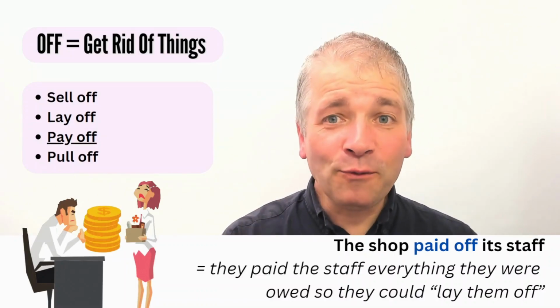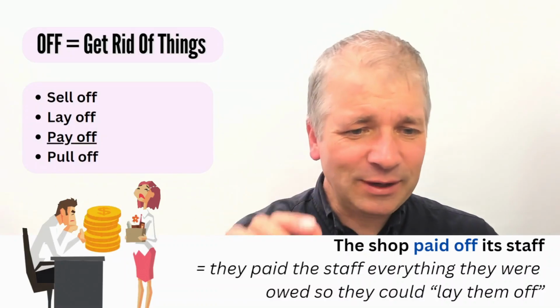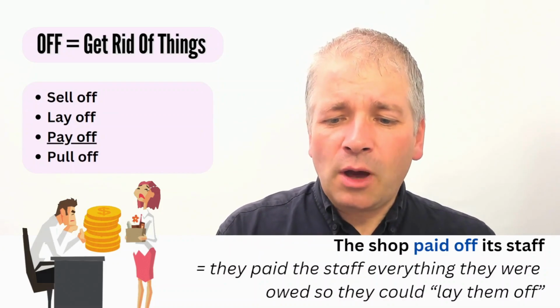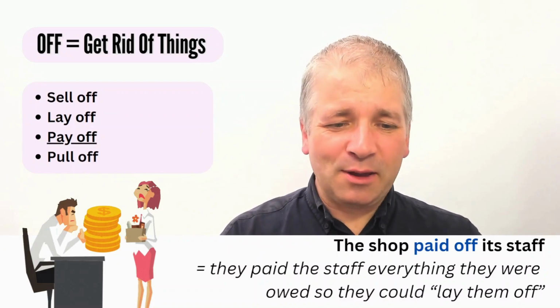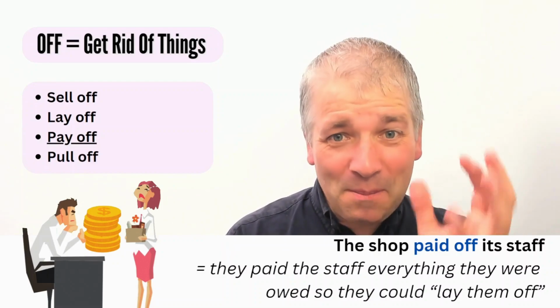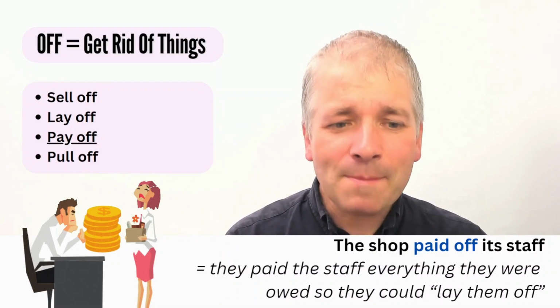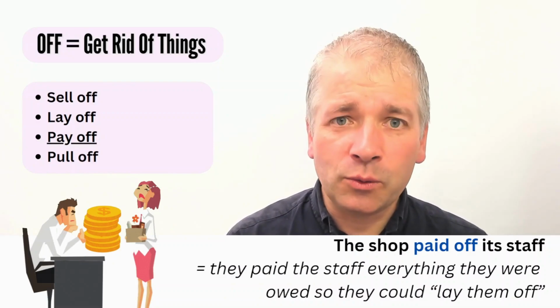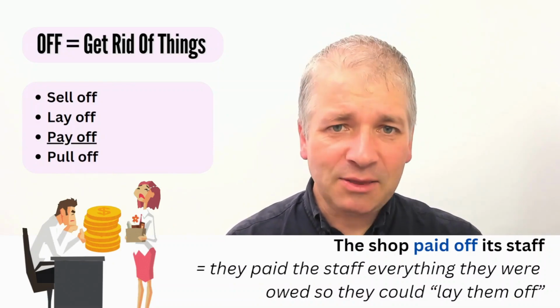Now, payoff, listen carefully to this because it may be different to what you expect. So the shop paid off its staff. So we've got the same picture here, but some money. What that means here is they paid the staff everything they were owed so they could lay them off.